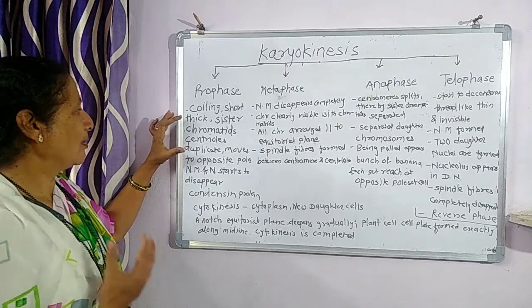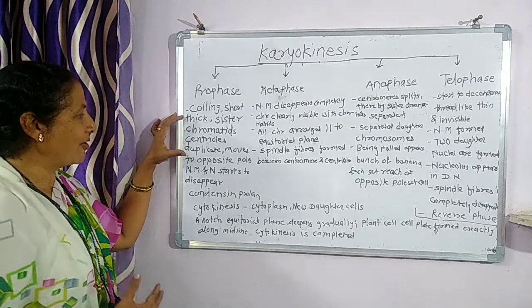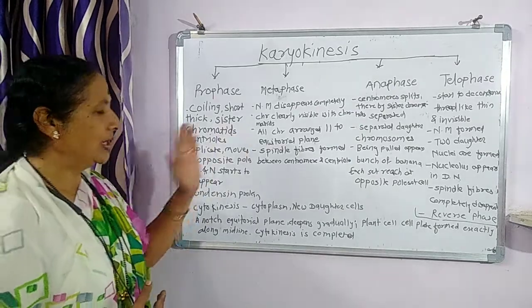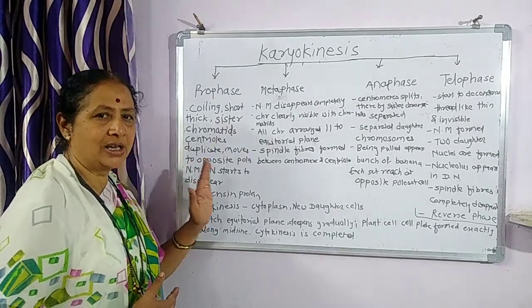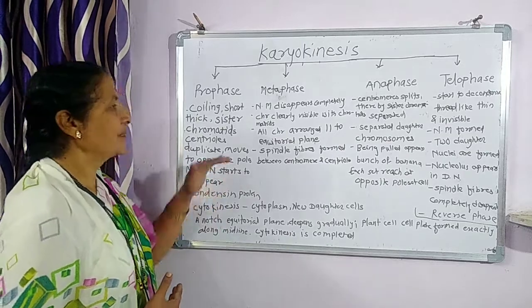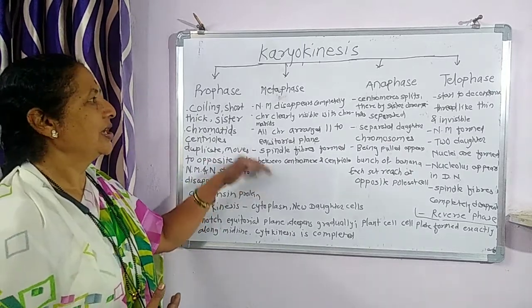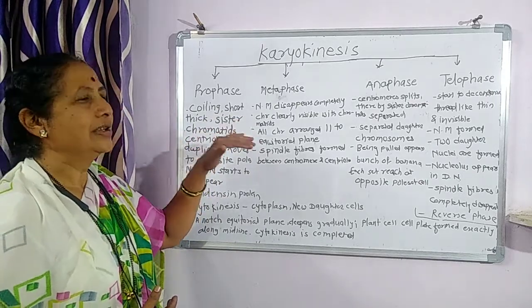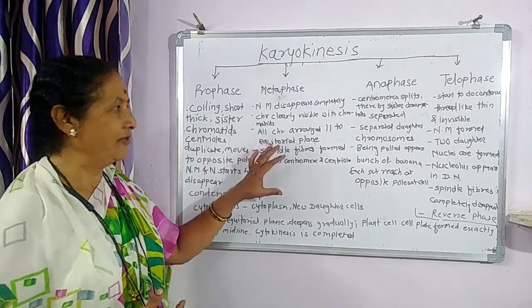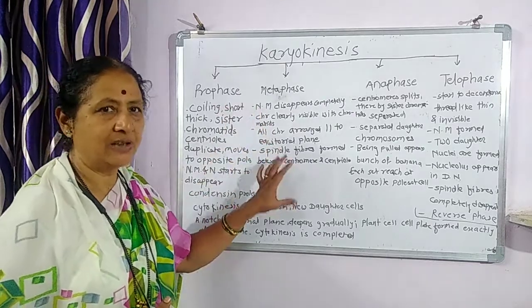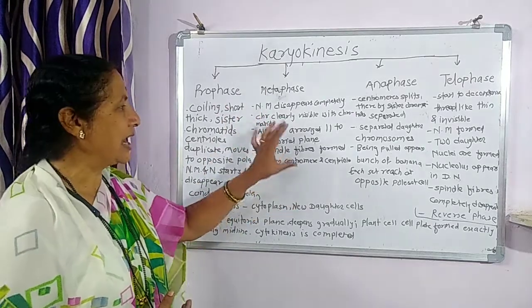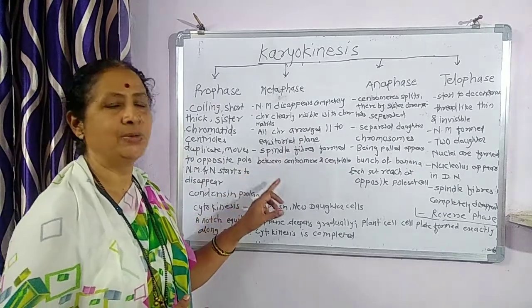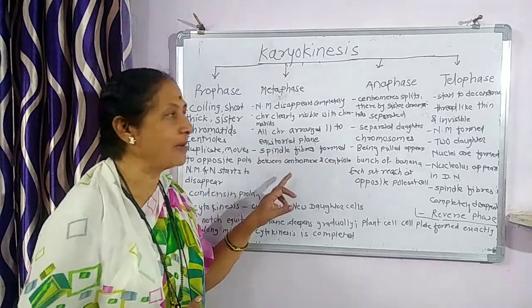Then sister chromatids are formed, and they move towards the opposite poles. The nuclear membrane and nucleolus start to disappear, and in the metaphase the nuclear membrane completely disappears. Then the chromosomes become clearly visible. They line up at the equatorial plane with the spindle fibers, which are flexible protein fibers.